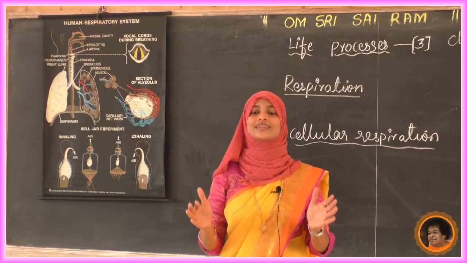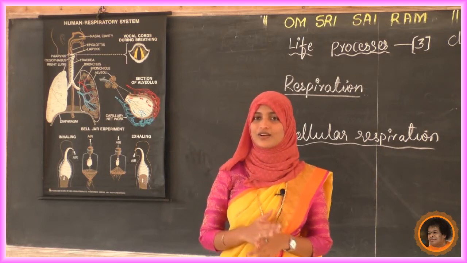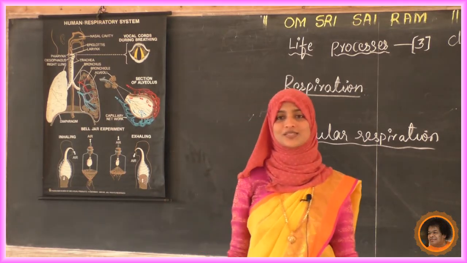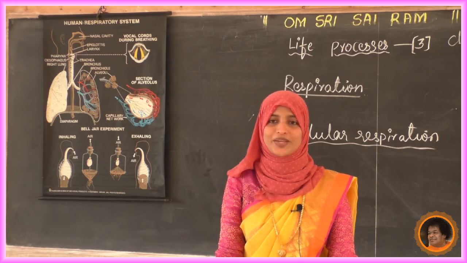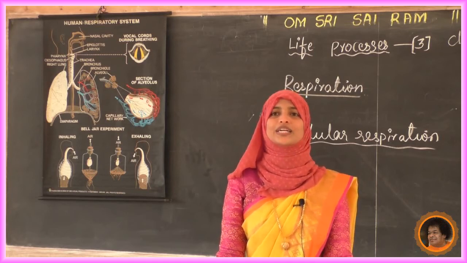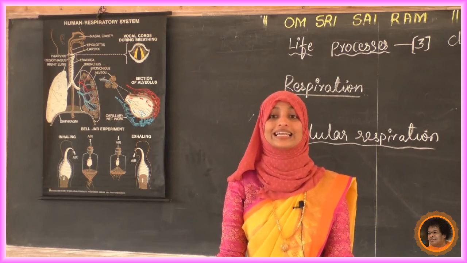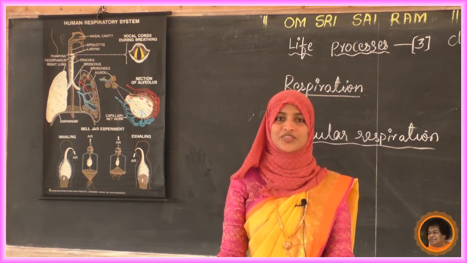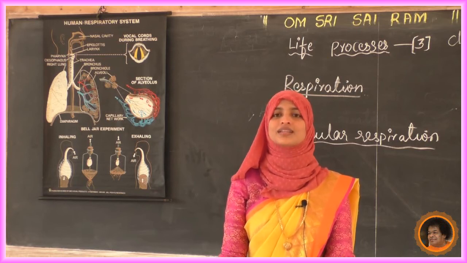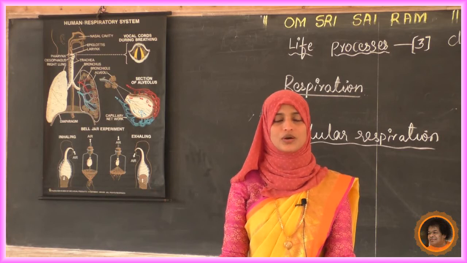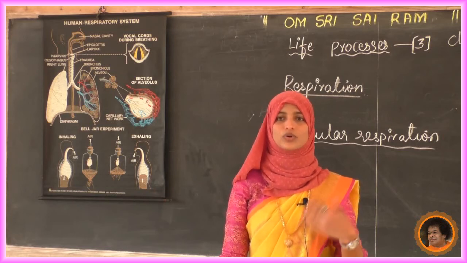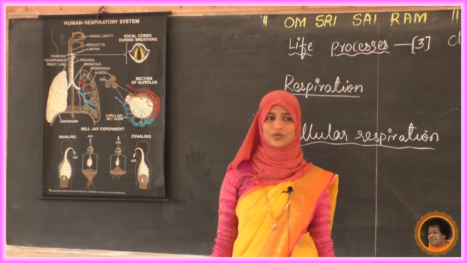Read the textbook, understand the concept, and write down the answers to these questions. What is respiration? Write the difference between aerobic and anaerobic respiration, and write the chemical reactions also. You have to mention both chemical reactions, aerobic and anaerobic.